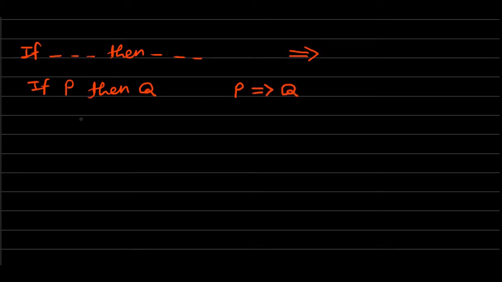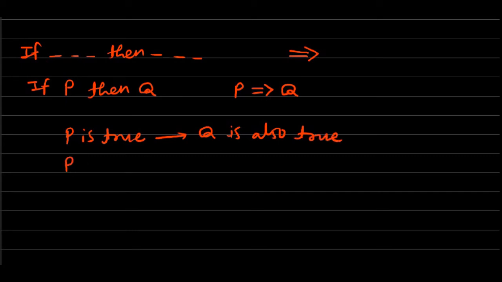And what is the meaning of this? That we know from mathematical logic, right from the 11th standard. If P then Q, that is P implies Q, means whenever P is true, then Q is also true.